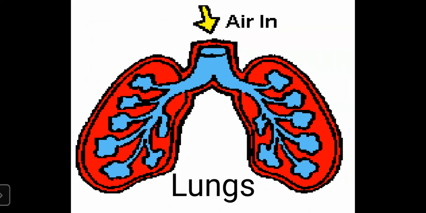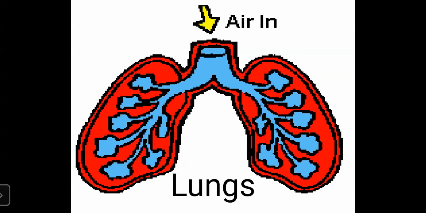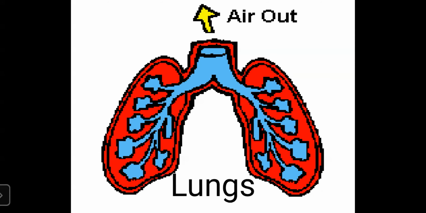Now, the second part is lungs. Lungs are located in the chest. The heart and the lungs work together. Lungs help in respiration.